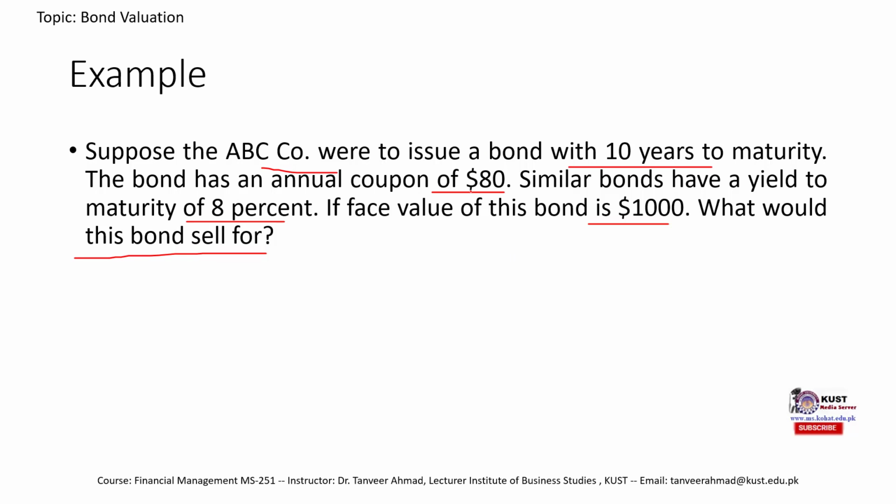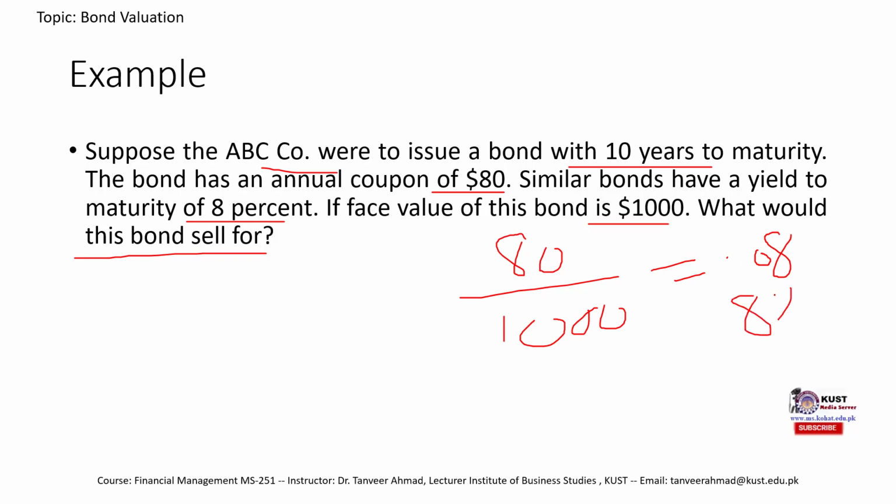The bond's annual coupon is 80, and we can find the coupon rate by dividing this 80 by the face value. This would give us 0.08 or 8%. This is the coupon rate. You would notice this coupon rate is exactly equal to the yield to maturity.